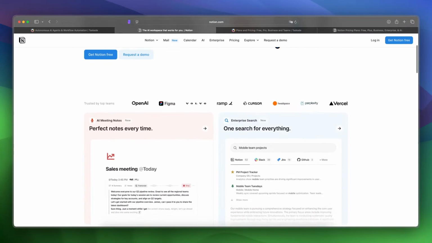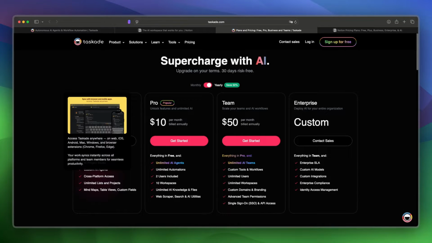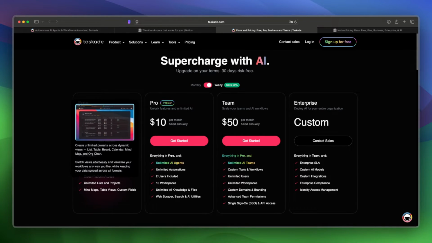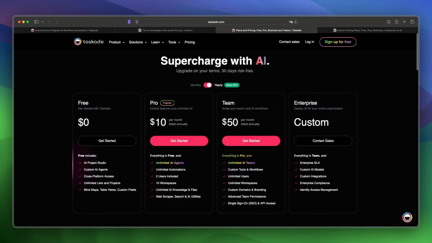And let's take a look at the pricing and the costs. So Taskade offers a free plan with paid tiers starting at around $10 per month for the Pro plan. And you also see that you have the team plan and the enterprise plan. And when you get the free plan, you can get started with an AI project studio, custom AI agents, cross-platform access, unlimited lists and projects, and mind maps, table views, and custom fields. So I would say that this is a really nice way to get started with Taskade to see if this